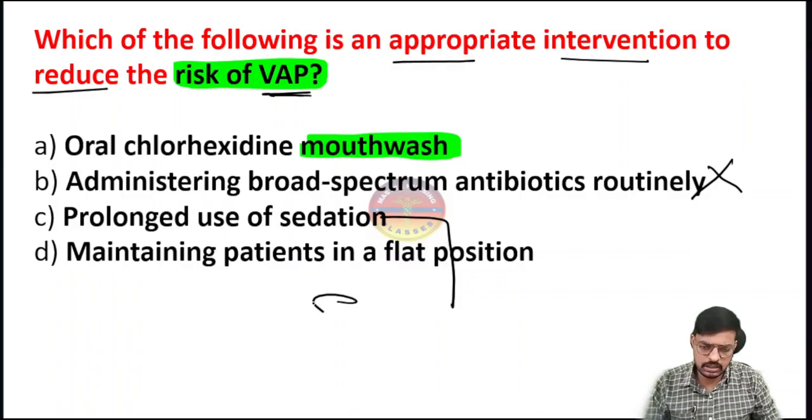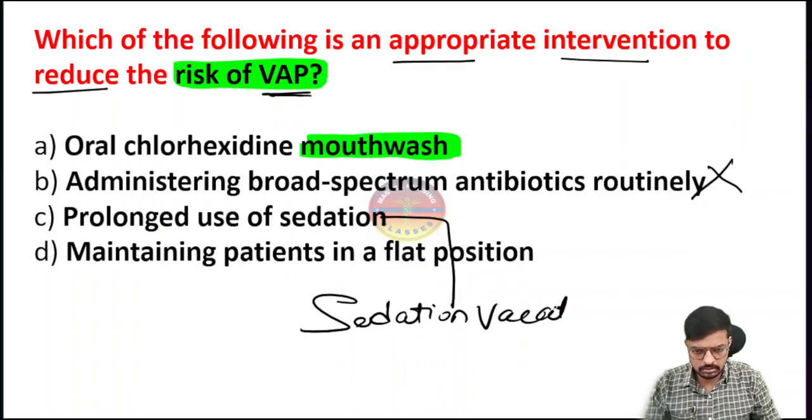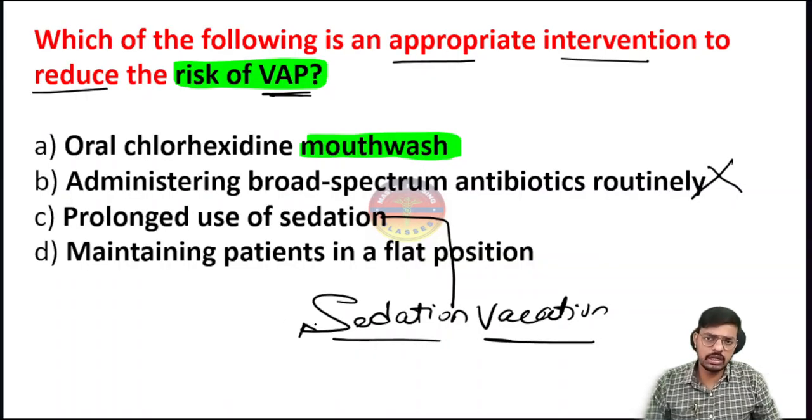No, we have to go for sedation vacation. Okay, every time before administration of the sedation, we have to take a little gap and make the patient awake, and we have to assess whether the patient is able to breathe spontaneously or not. If the patient is initiating spontaneous breaths, we have to switch the mode of the ventilator from continuous mandatory ventilation to the synchronized mode of the ventilator, where the patient also initiates the breathing and the ventilator also gives the breathing, according to the respiratory rate. Okay, so that is very important.